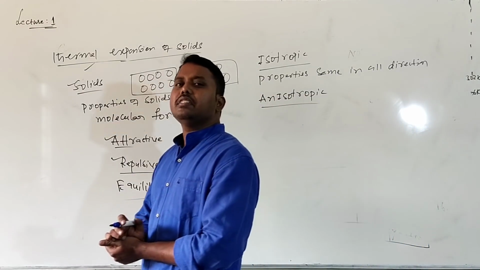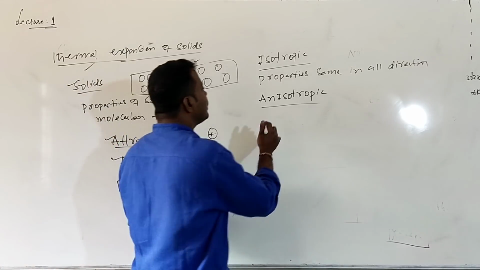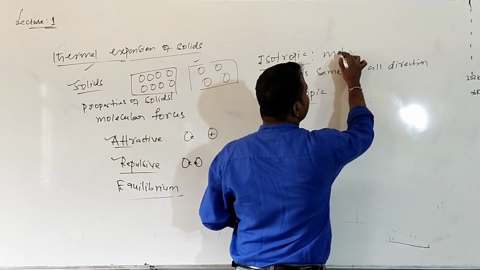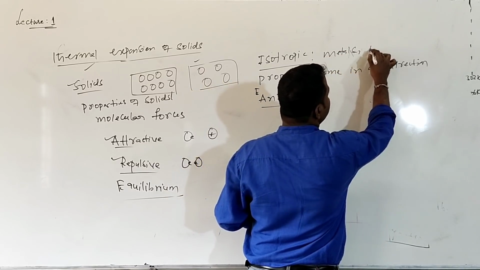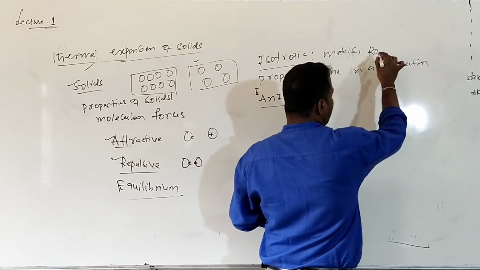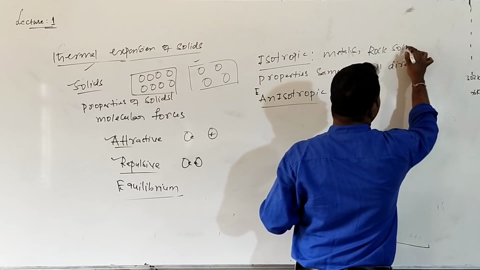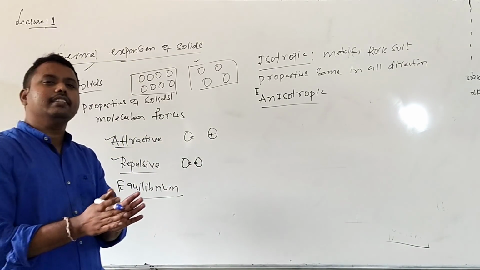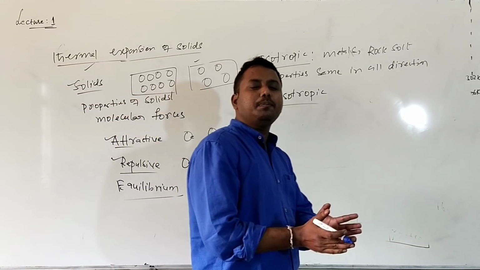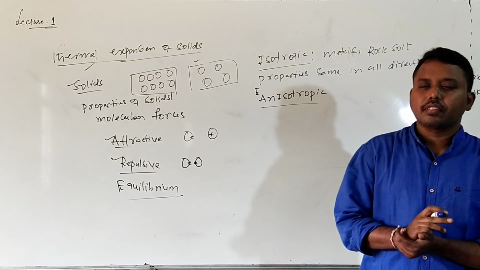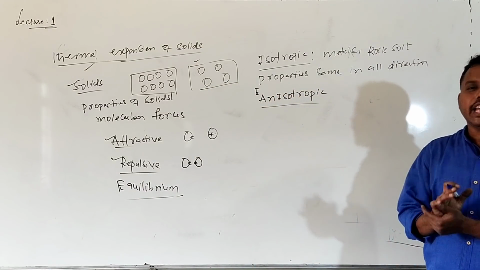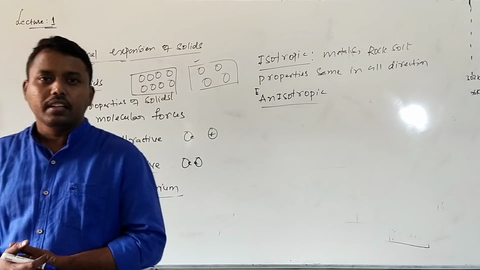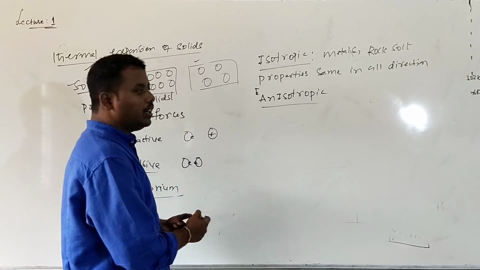The examples of isotropic solids are metals. Metals are examples of isotropic solids. Even rock salt is also an example of isotropic solids. Whenever an isotropic solid is heated, the thermal expansion is the same in all directions. It will not expand irregularly. It will expand regularly in all directions. That is for isotropic solids.